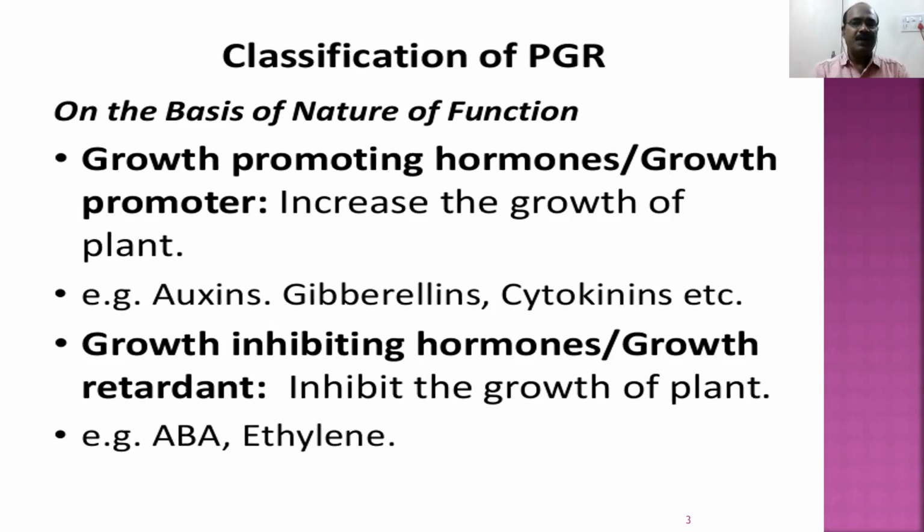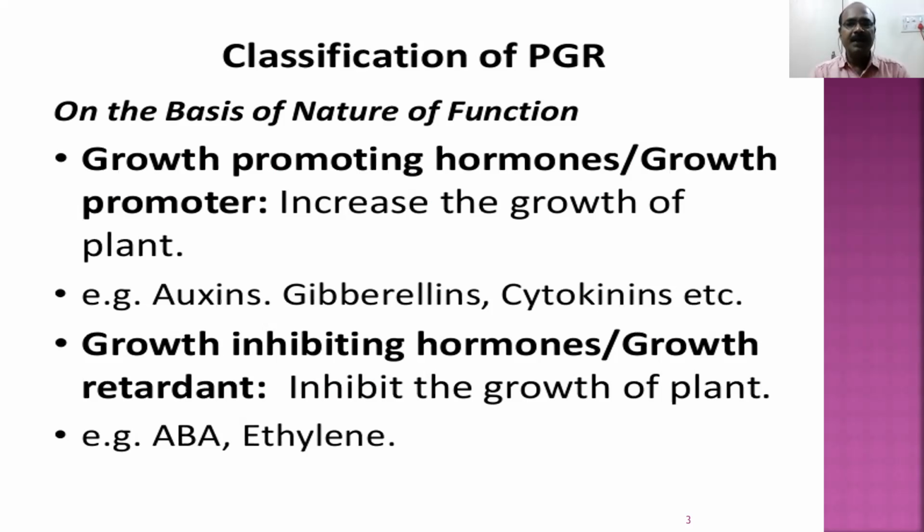We generally feel that any hormone that enhances the growth of the plant is a good hormone, and any hormone that inhibits the growth of the plant may be considered a bad hormone, but that is not the case. Both promoting hormones and inhibiting hormones are required.